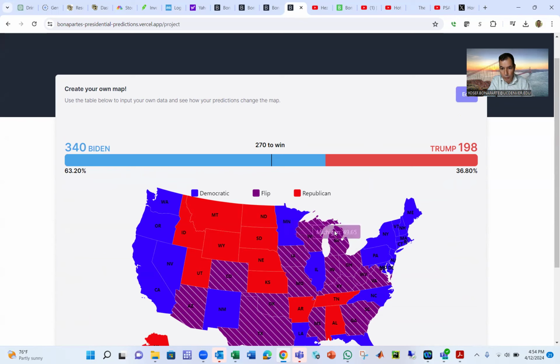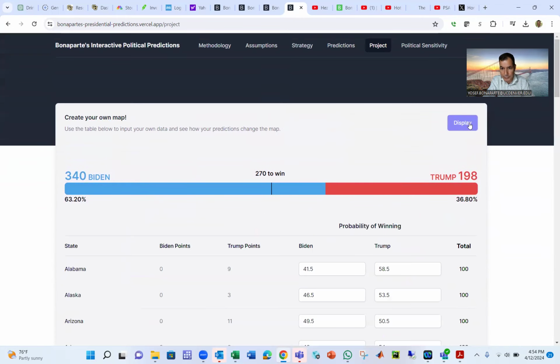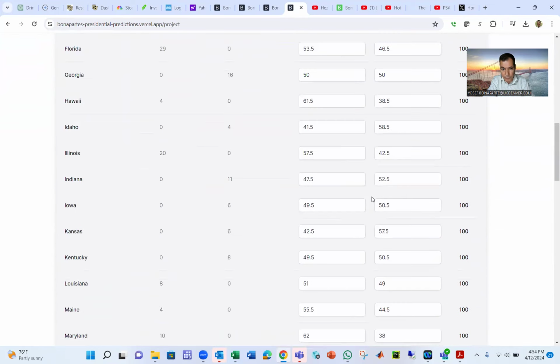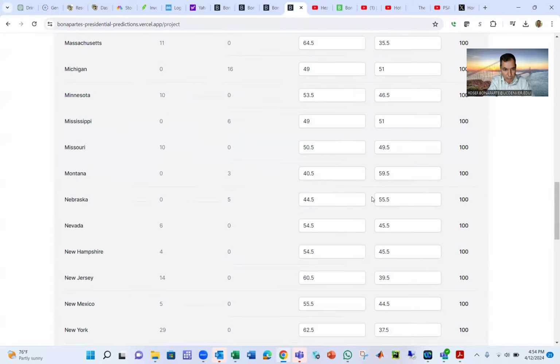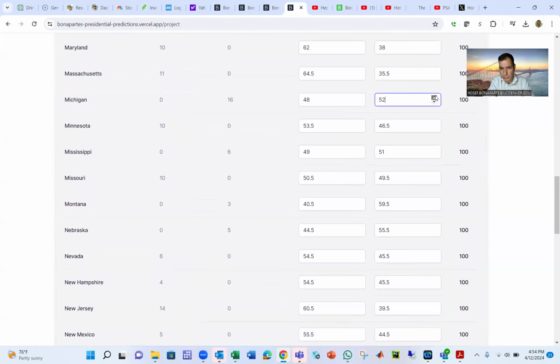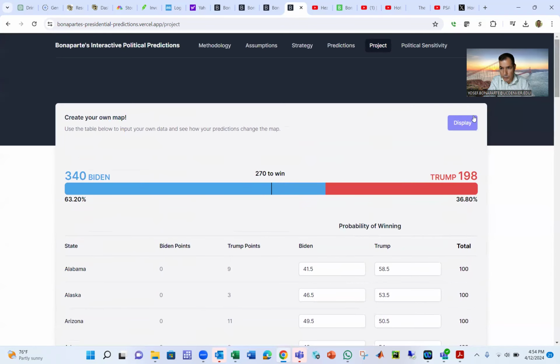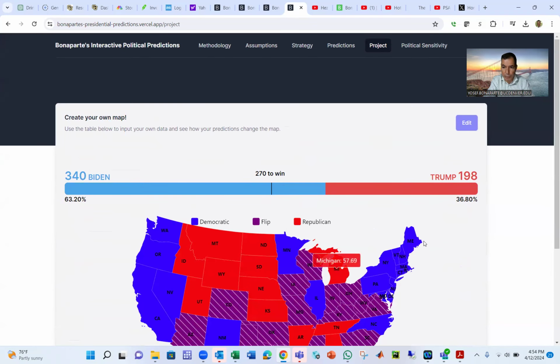Wisconsin, it's a toss-up. Michigan will be a toss-up still. Toss-up. So you have 198, 340. You can change the map again, edit. You can give, say, Michigan, I'm going to give more to Trump. Biden, Trump. Display. Boom. Michigan becomes Trump's.